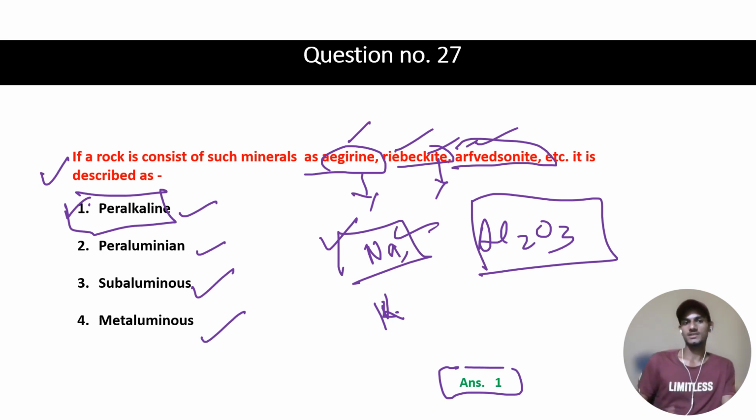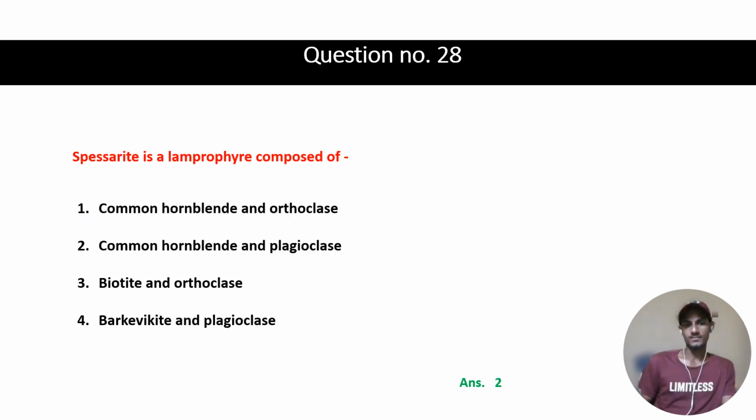The question may be asked in a reverse sequence, like if you have a peralkaline rock, what minerals may you find? The answer will be aegirine, riebeckite and these minerals. Here the first option is our right answer.